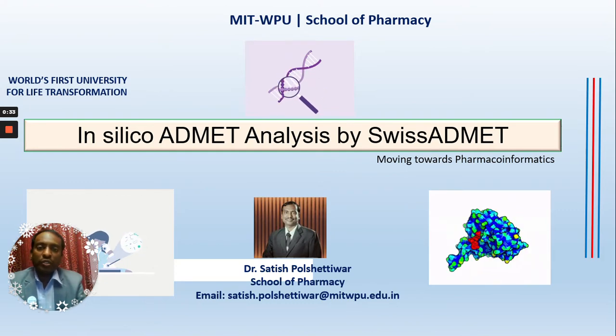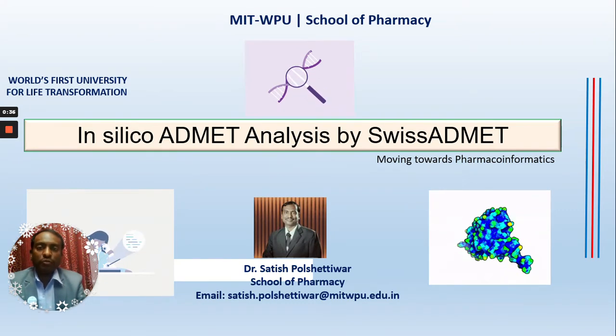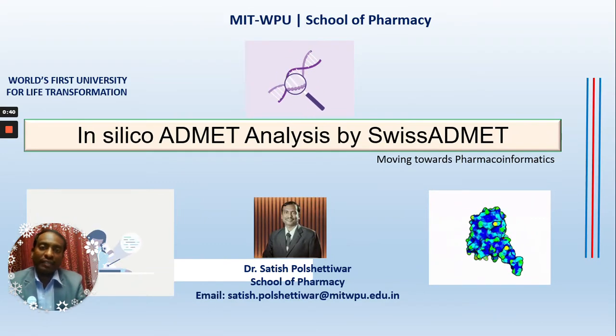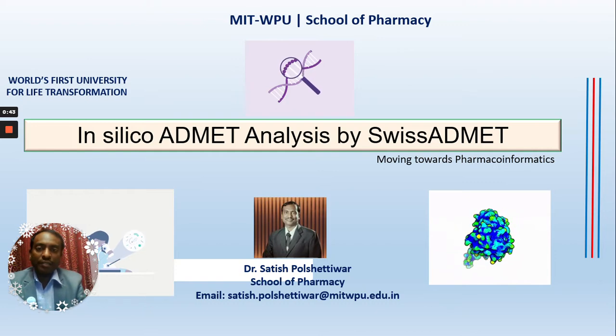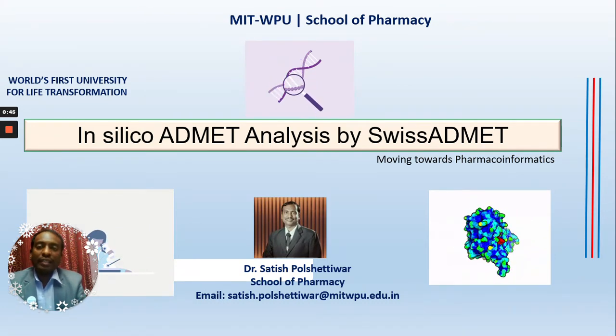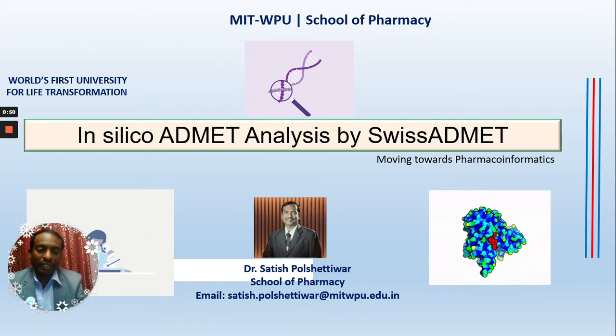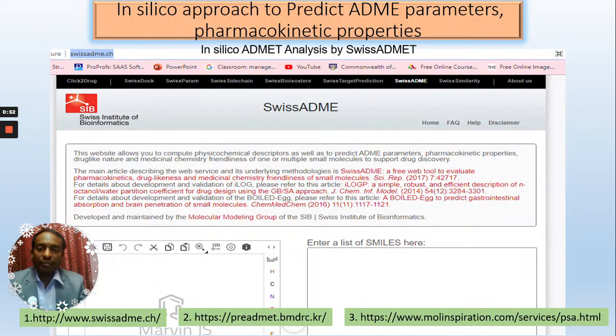We all know we are moving towards pharmacoinformatics. We are supposed to use pharmacoinformatics, bioinformatics, chemoinformatics for drug delivery and drug design. So this is one of the important tools for getting this kind of ADMET analysis. Let's begin. The software name is Swiss ADME. This is a free, web-based software, where we can compute physicochemical descriptors as well as predict ADME parameters, pharmacokinetic properties, and drug-like nature as per the Lipinski rule.